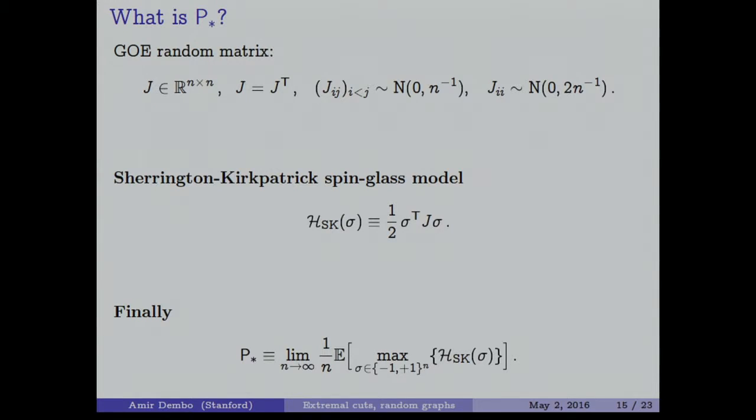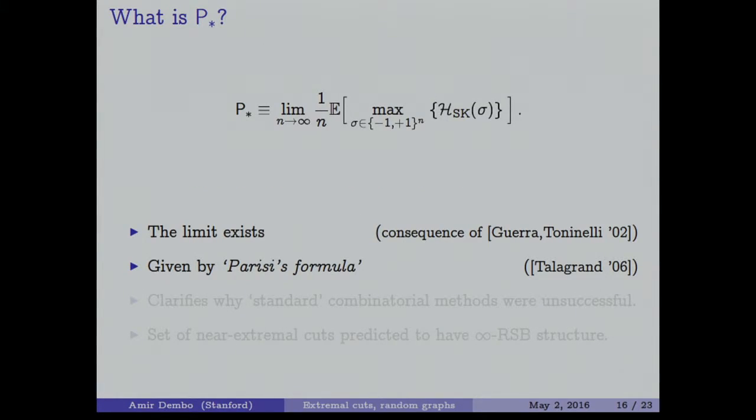And at this point, you may feel a little bit cheated, because I converted one thing that you didn't know into another thing that you didn't know, and the value of this conversion is not really clear to you. Well, first of all, one value of this conversion is that two graph models and three problems had the same coefficient. But even more, I can say that other people are already able to compute or predict or find a formula for P star. So what is P star?